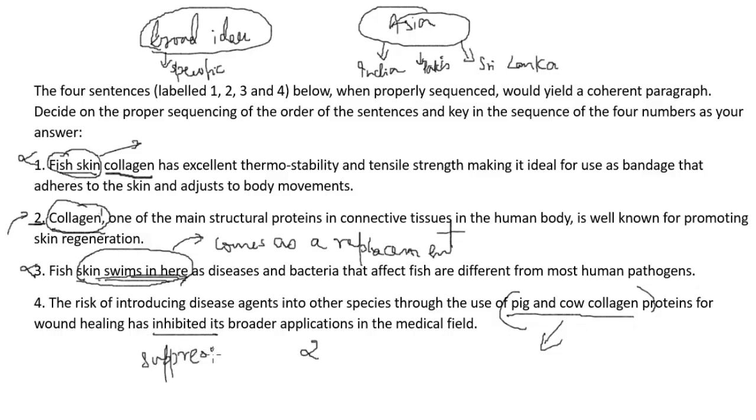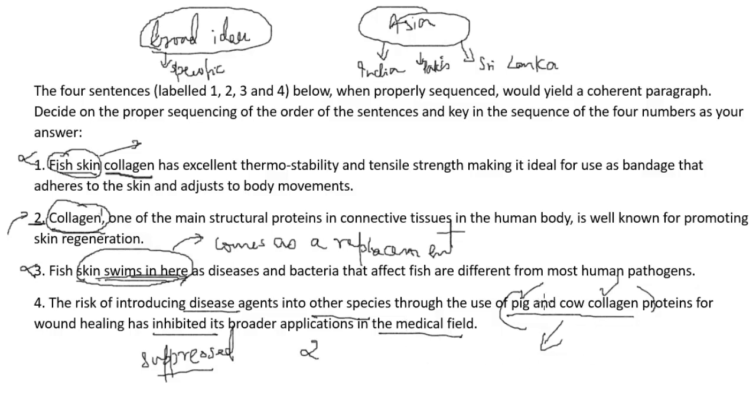So what you're trying to say is that pig and cow collagen have the risk of introducing diseases into other species, correct? And therefore its use is suppressed in the medical field. Did you understand this? Because pig and cow collagen pose the risk of introducing certain diseases, their usage is suppressed in the medical field. So if their usage is suppressed, then what would you do?